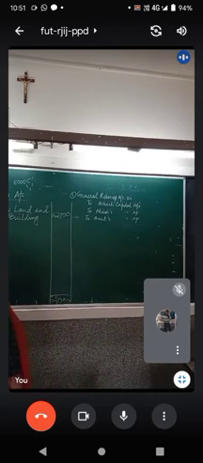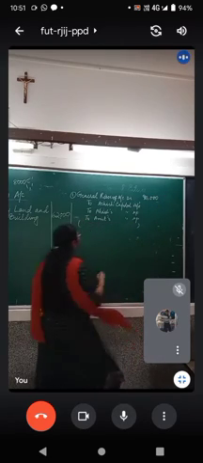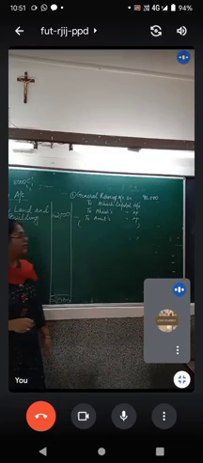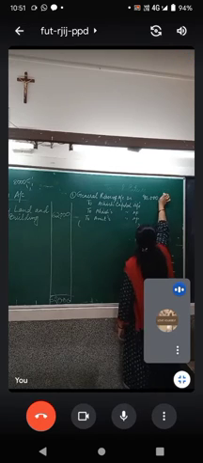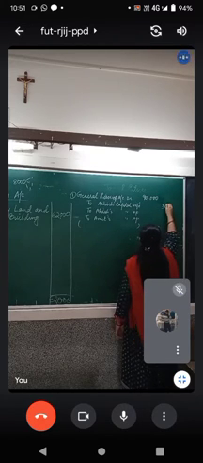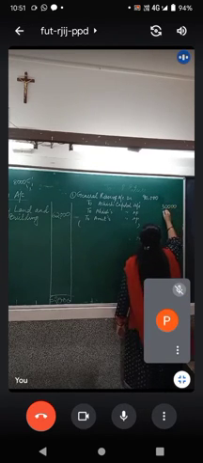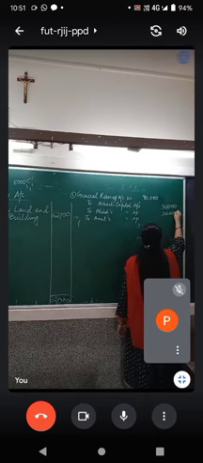What is the amount of general reserve? 90,000. How will this be distributed? Divided equally among Ashish, Akash and Amit in old ratio. 90,000 divided into 1:1:1. How will you do it? 30,000 each. 30,000 to each fellow.